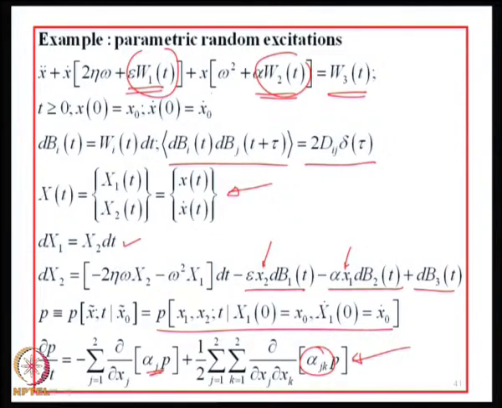Furthermore, right now I am talking only about the evolution of the probability density function. From that evolution of the probability density function, I can also derive the evolution equations for moments, the response moments. It turns out that for this class of problems, linear systems with parametric Gaussian white noise excitations, the moment equations are exactly solvable. So, the Fokker-Planck equation approach is a source of exact solutions for a wide class of problems where the counterparts in deterministic analysis are not solvable.